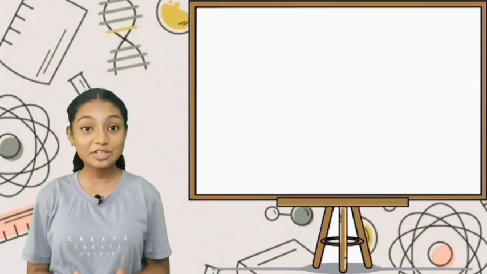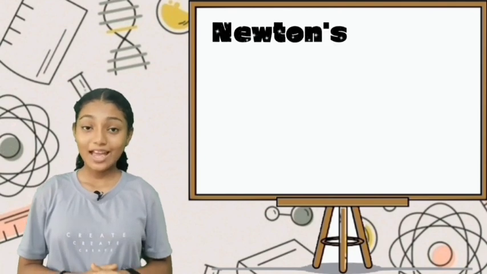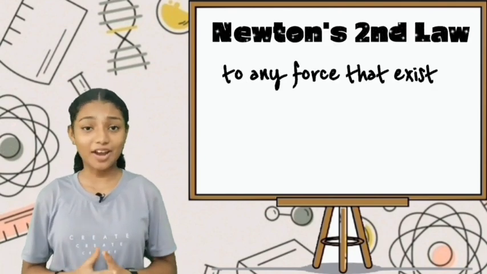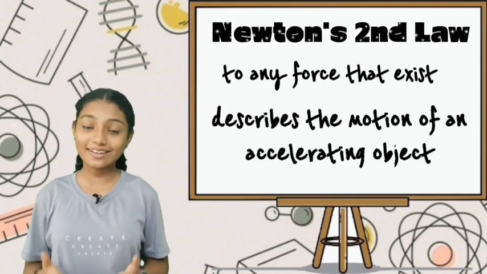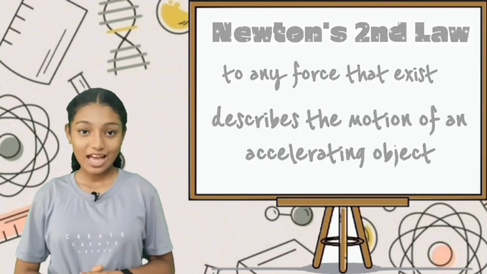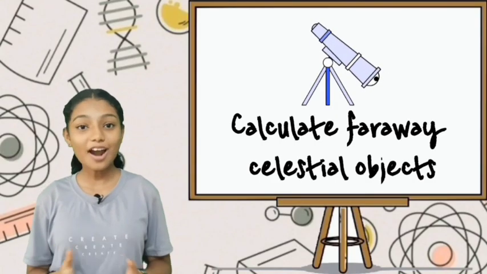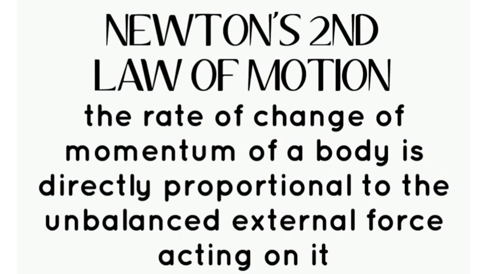Newton's second law has an incredible range of application. It can be applied to any force that exists, and it describes the motion of all accelerating objects in the universe. We can also use it to do things like calculating faraway celestial bodies. There are a number of things that we can say about this equation. Newton's second law of motion: the rate of change of momentum of a body is directly proportional to the unbalanced external force that acts on it.